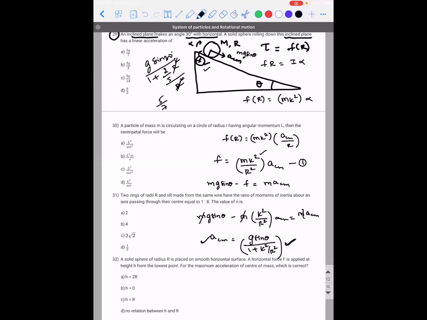You will get 5 by 7 into g sin 30, but sin 30 is half. So 5g divided by 14. 14 will be the answer. So this formula alone, I want you all to make an important note. There is actually a textbook problem based on this concept also.